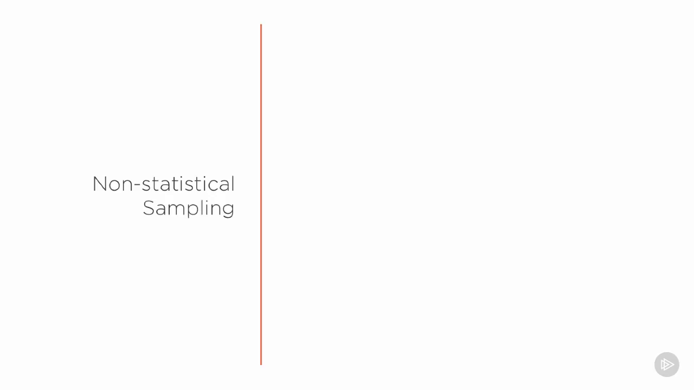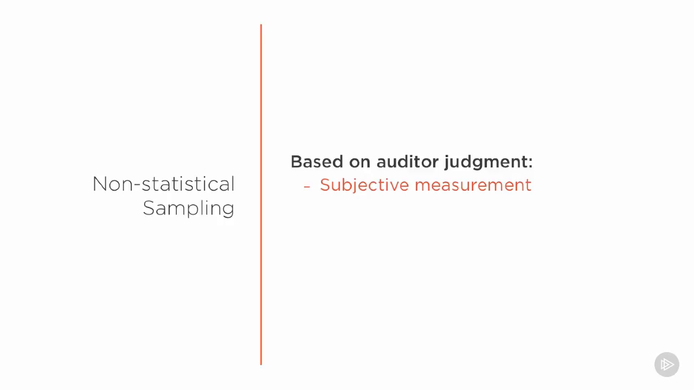We can do non-statistical sampling, and non-statistical sampling is based on auditor judgment, where the auditor will take a number of samples without any type of mathematical rules and just try to see which ones would fit the criteria that is going to be measured. This is much more of a subjective measurement.